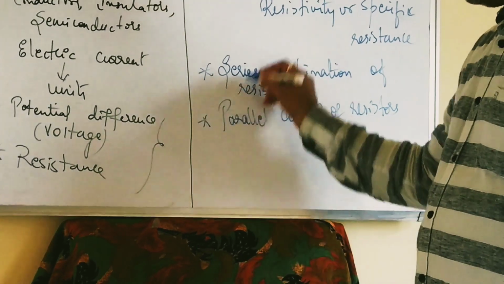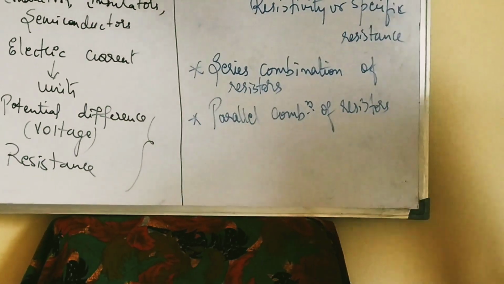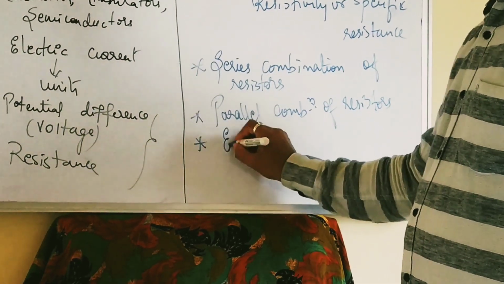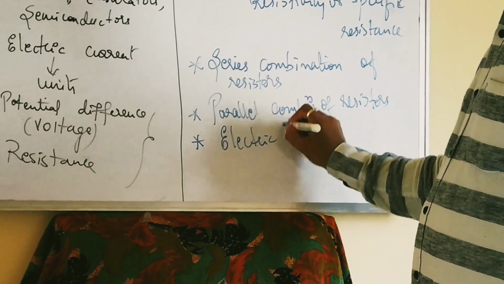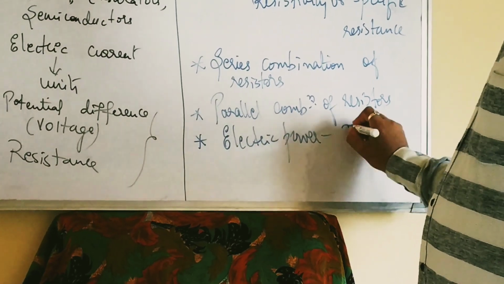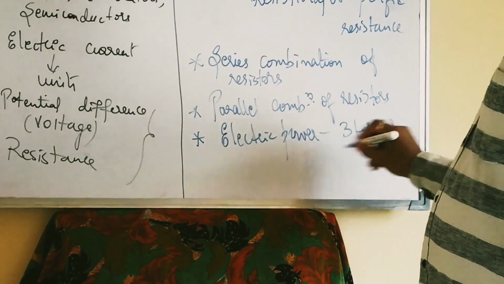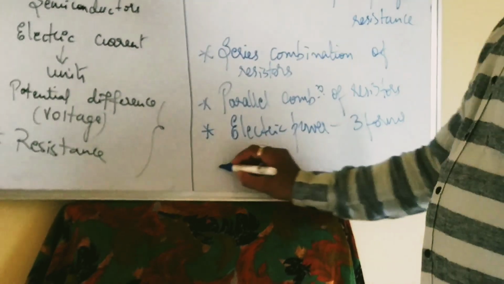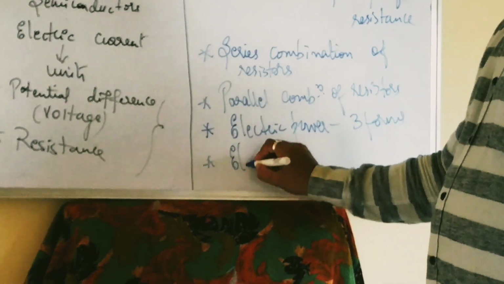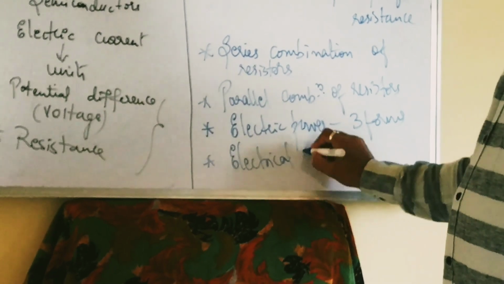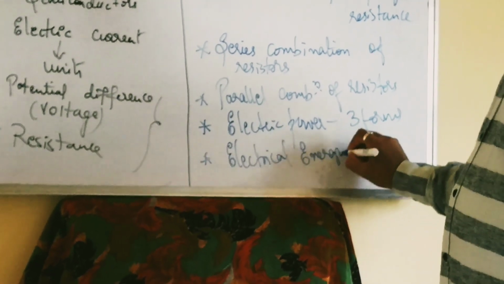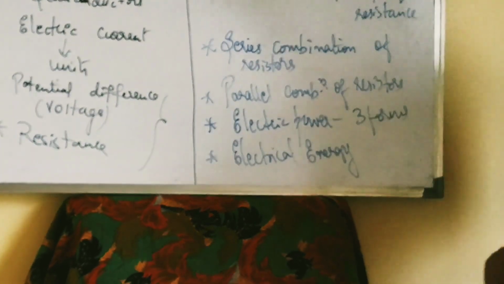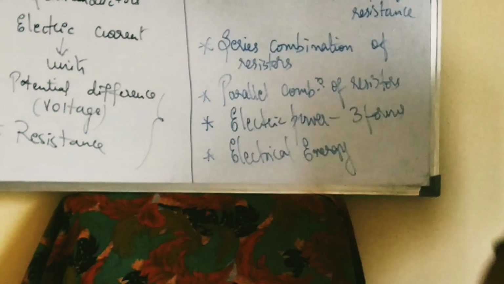Next we shall do some numericals on series and parallel combination of resistors. Next we shall go for electric power. Then what are the three forms of electric power? That is the formulas that relate to electric power. After studying this, next we shall move to electrical energy and its unit. Okay, electric power and its unit and its three forms. Electrical energy and its unit.